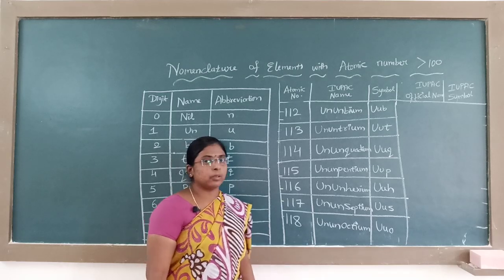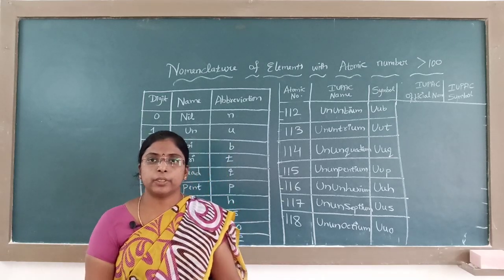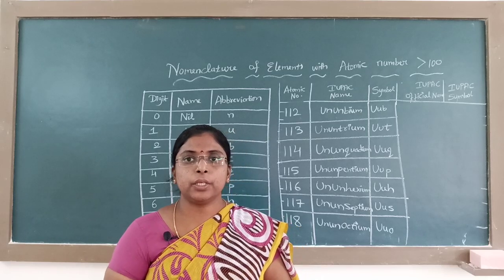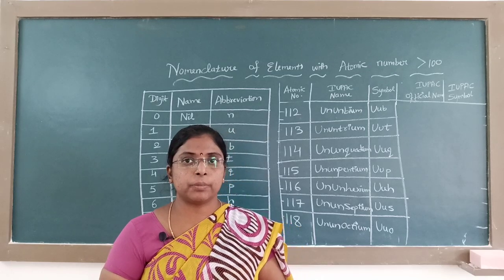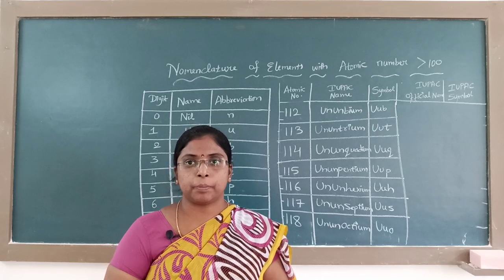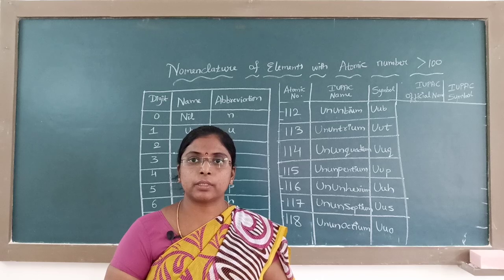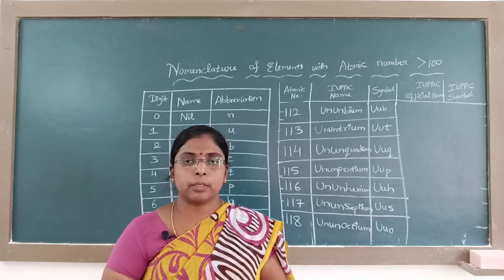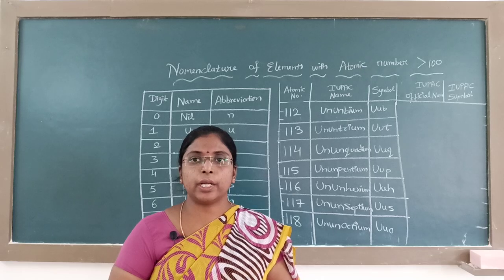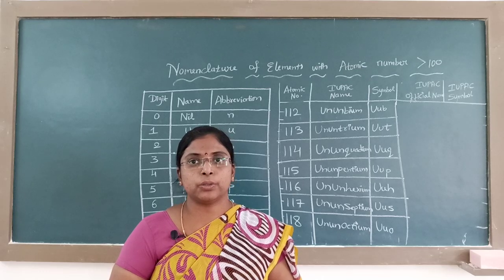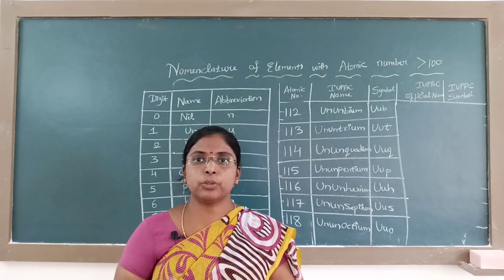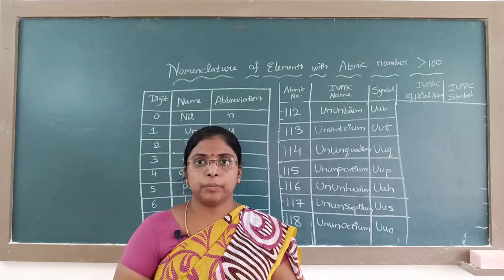So this is the nomenclature of elements with atomic number greater than 100. Compulsory you get one question from this part in the competitive exam as well as in the theory part. When you write the competitive exam in second PUC, NEET, JEE, compulsory you get one question. They give you the atomic number and ask you to write the IUPAC name of that element. You have to use these rules and name the element.